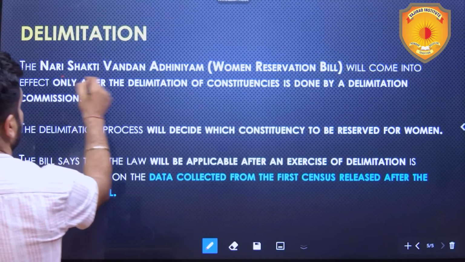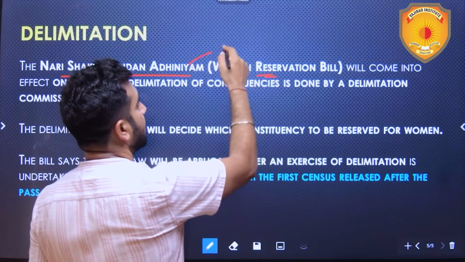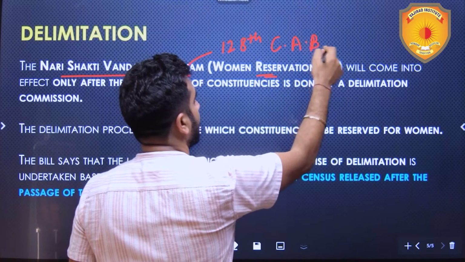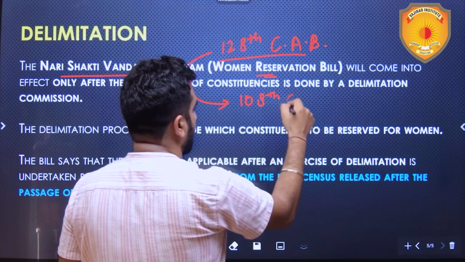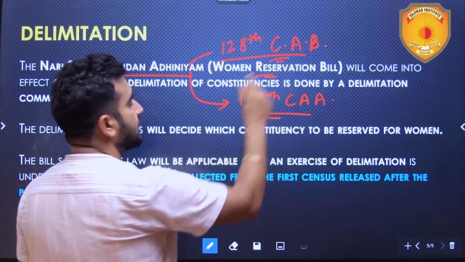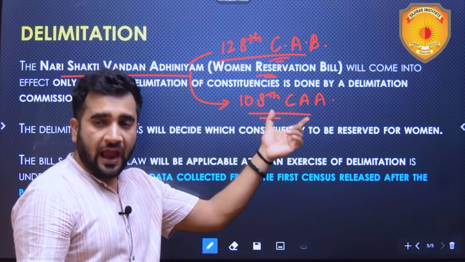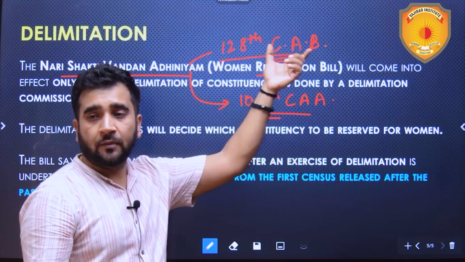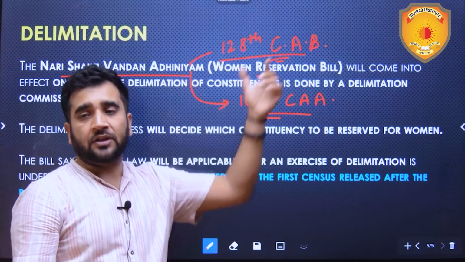The Nari Shakti Vandan Adhiniyam is actually the Women's Reservation Bill, which is going to be the 128th Constitution Amendment Bill, and if passed, the 108th Constitutional Amendment Act. This confusion should not be there because in our last video we referred to it as the 108th Constitutional Amendment Act, and you should also know that it is the 128th Constitutional Amendment Bill. It means it is the 128th bill introduced in the Parliament to amend the constitution.